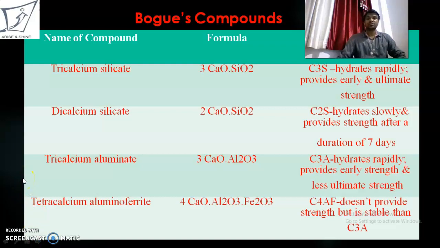These are the Bogue's compounds: tricalcium silicate, dicalcium silicate, tricalcium aluminate and tetracalcium aluminoferrite. Tricalcium silicate is represented by C3S. It hydrates rapidly and provides early and ultimate strength. Dicalcium silicate is represented by C2S. It hydrates slowly and provides strength after a duration of 7 days. Next is tricalcium aluminate, represented by C3A. It hydrates rapidly, providing early strength and less ultimate strength. And the last one is tetracalcium aluminoferrite, represented by C4AF. It doesn't provide strength, but it is more stable than C3A.